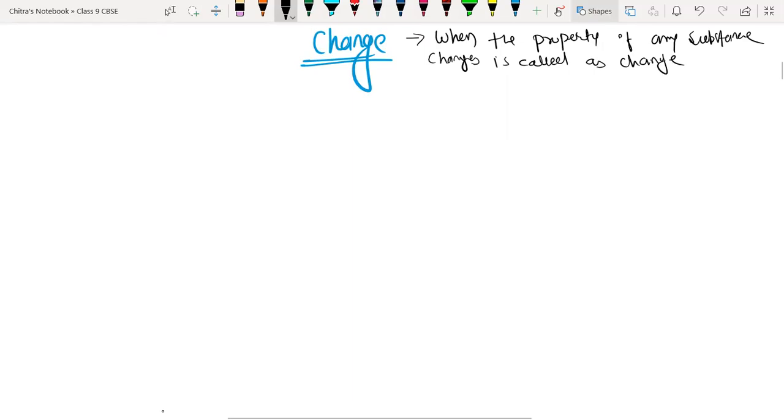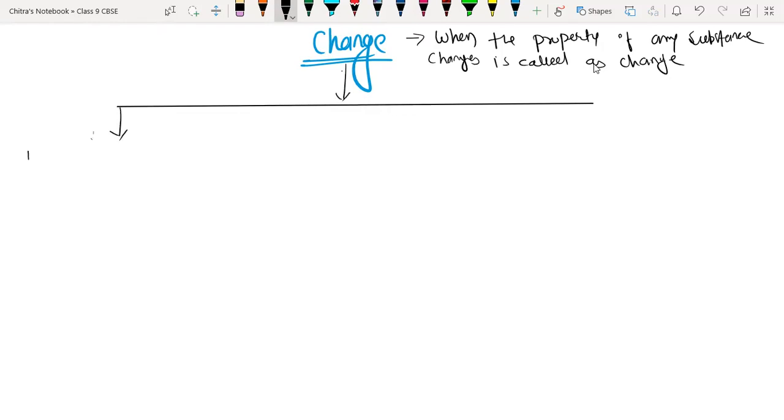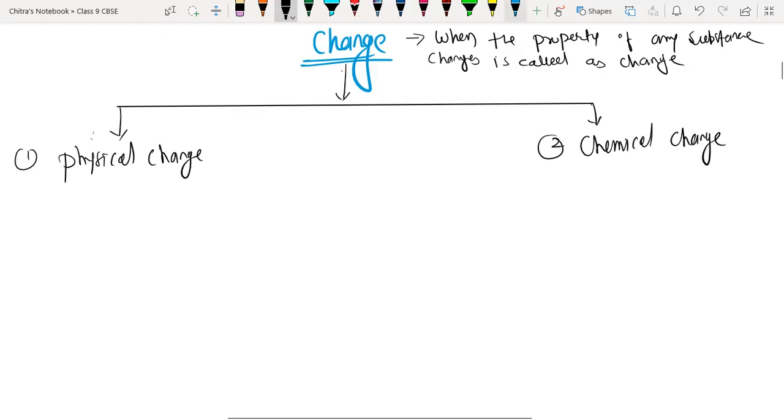We have divided change into two basic parts. What are the two basic parts? Physical change and chemical change. First we will discuss the physical change. The other one we have is the chemical change. Does anyone have any idea what physical change is?